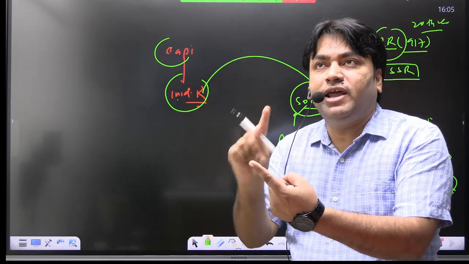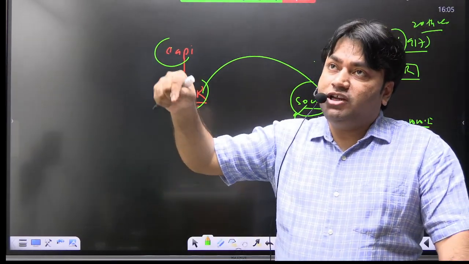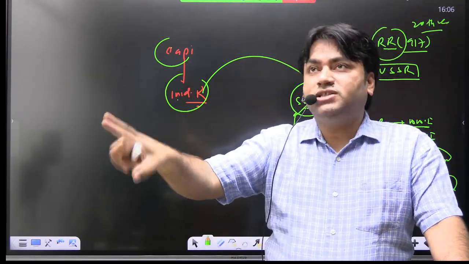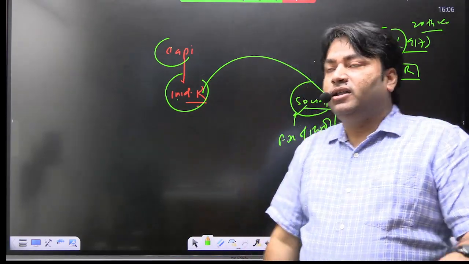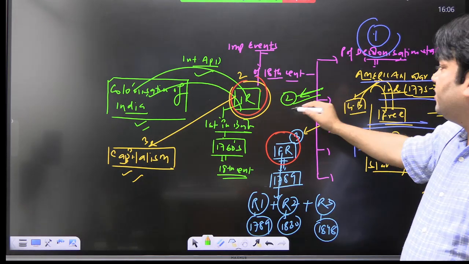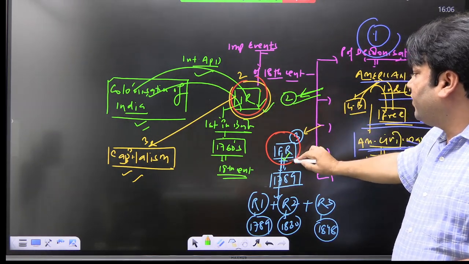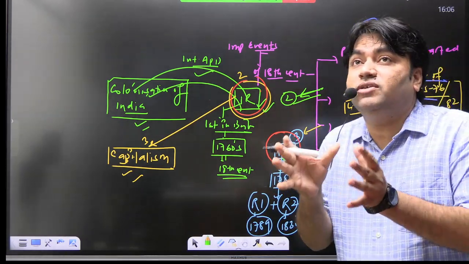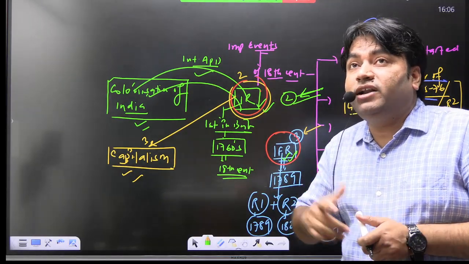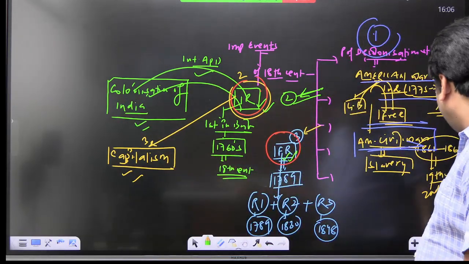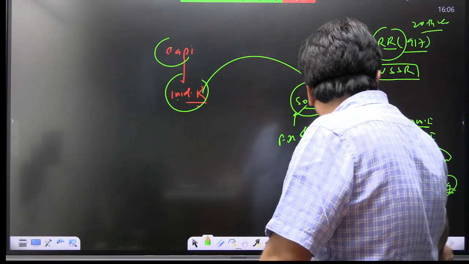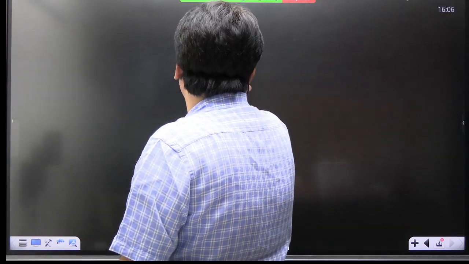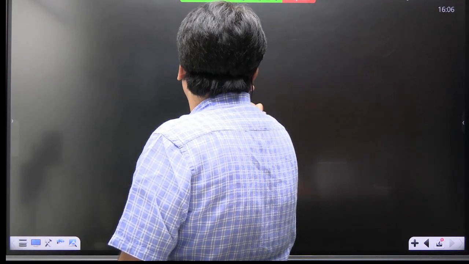Now one revolution is American revolution, one revolution is French revolution, one revolution is Russian revolution, one revolution is Chinese revolution. These are important revolutions. These are two important events in Europe: Industrial Revolution and French Revolution. If you are asked this question, you will mention these two important events. Why am I saying French Revolution is also important? Because it will also give birth to a chain of reaction. And what is that chain of reaction?